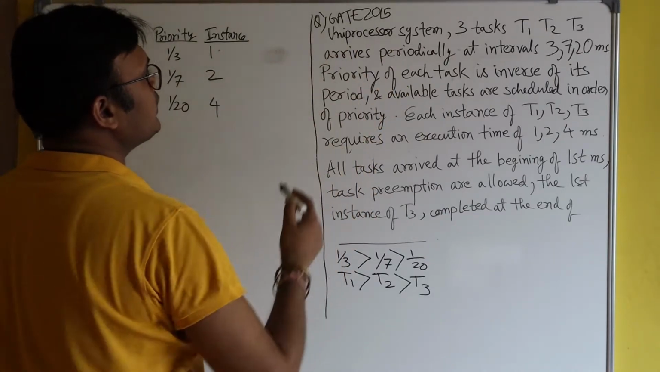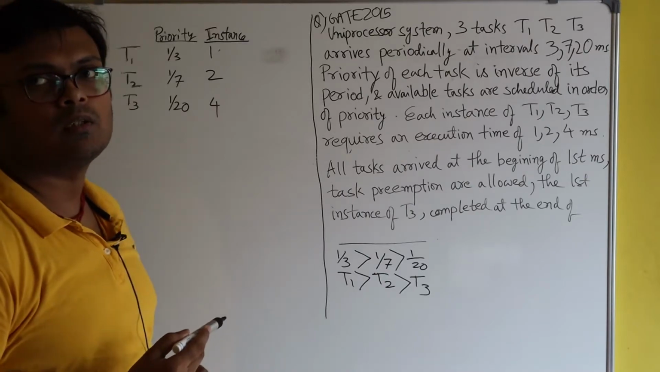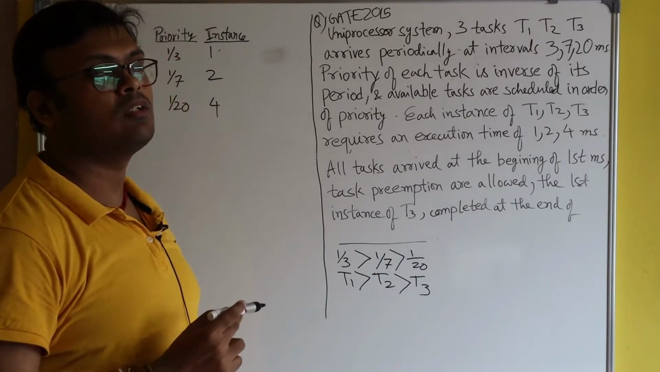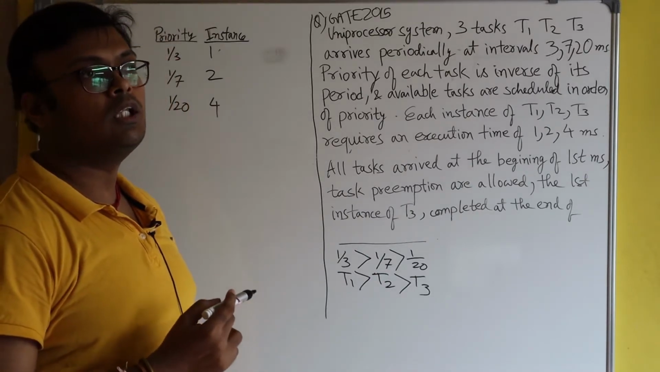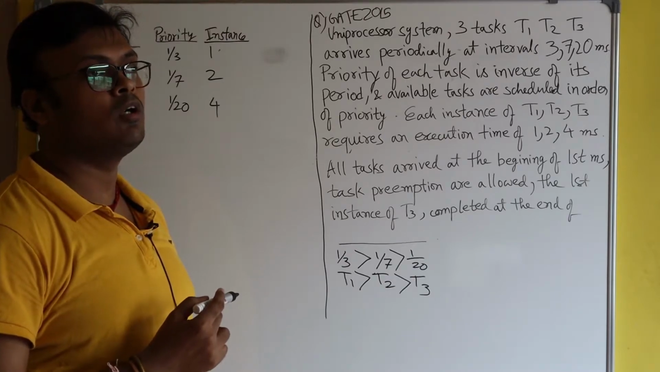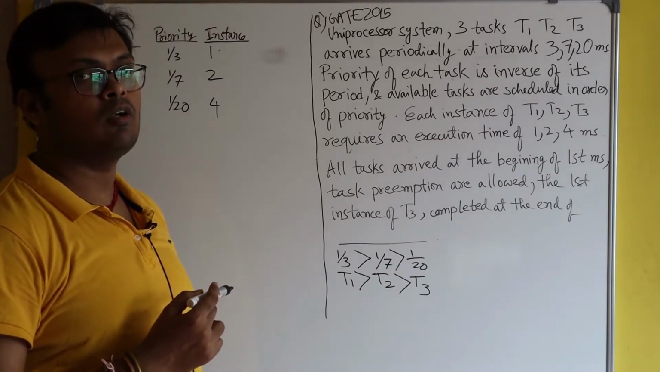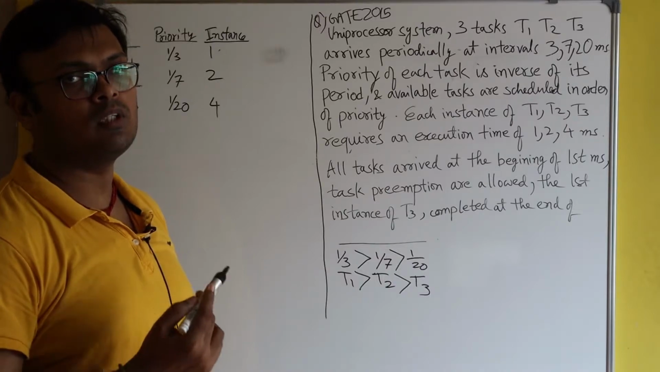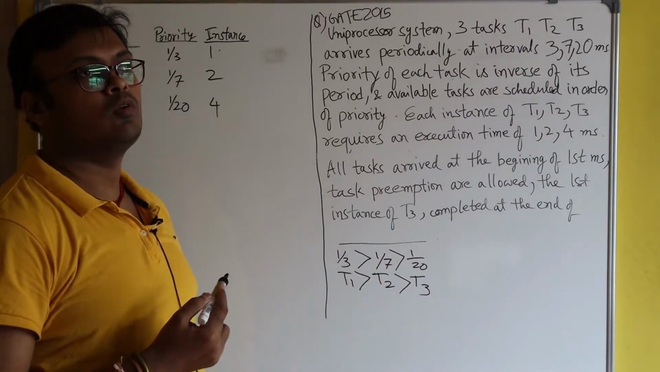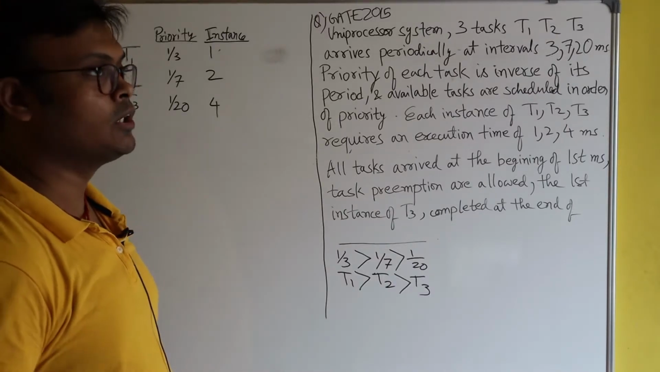In a uniprocessor system. So what is a uniprocessor system? A uniprocessor system means a system with one processor. So till now, whatever questions we have solved, all those were of uniprocessor systems. Only one CPU was there, which was switching from one process to another process. So same thing here.